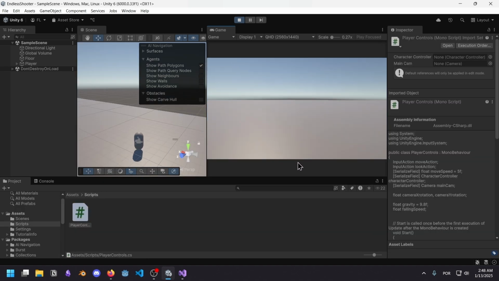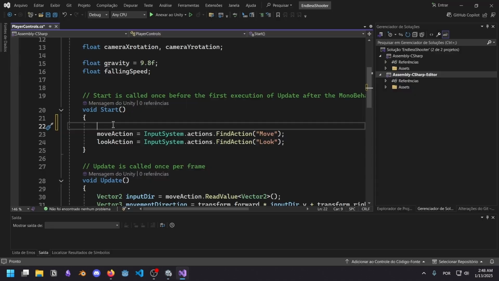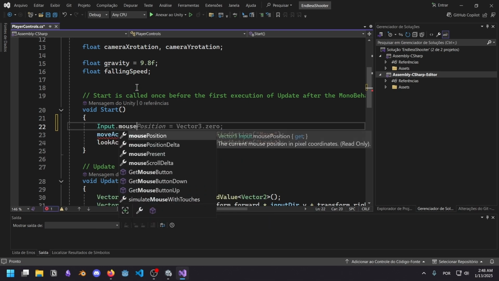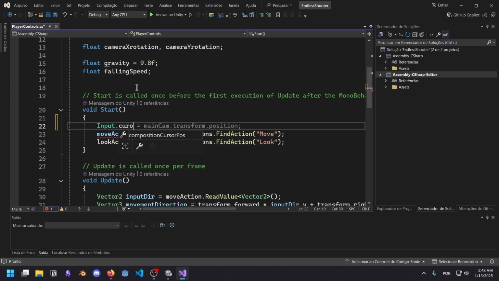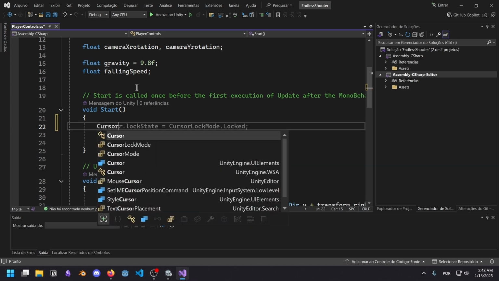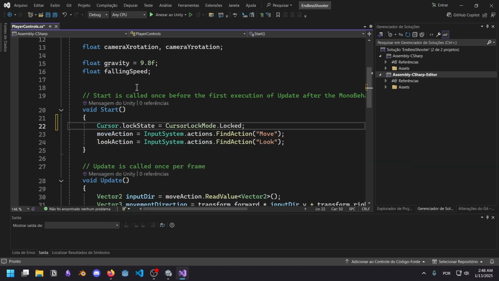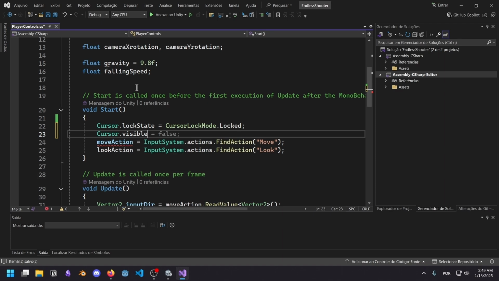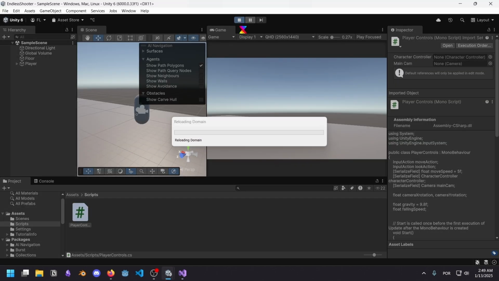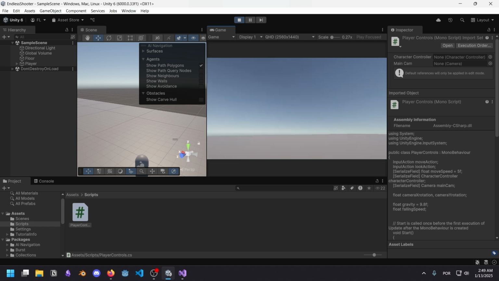Just one more detail you might notice though is that the mouse cursor is showing up on the screen and it's also like going everywhere. I think I remember, I'm not sure though. I think it's on input, mouse mode, cursor. Yeah, I'm confusing with Godot here. I think it's cursor locked. And this is gonna lock the cursor to the center of the screen, but I think it's still gonna be visible. So cursor visible false. So now when I play the game, it's going to lock my mouse cursor and also make it invisible. If I click, yep.